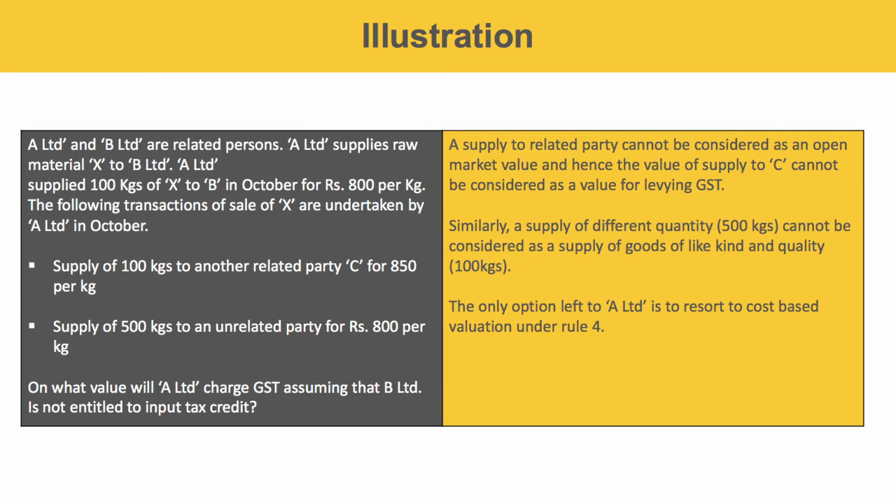A supply to a related party cannot be considered as an open market value, and hence the value of supply to C cannot be considered as a value for levying GST. Similarly, a supply of a different quantity, 500 kgs, cannot be considered as a supply of goods of like kind and quality. In our example, it is 100 kgs. So the only option left for A Limited is to resort to the cost based valuation method under rule 4.